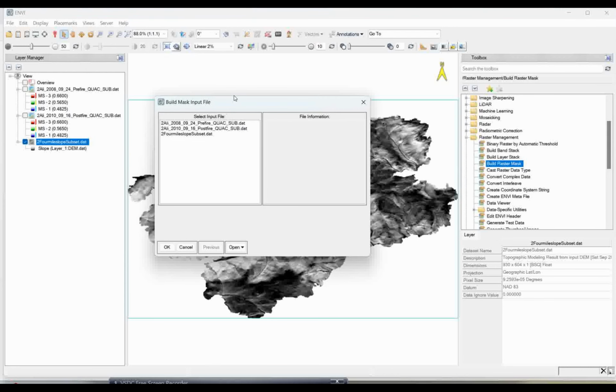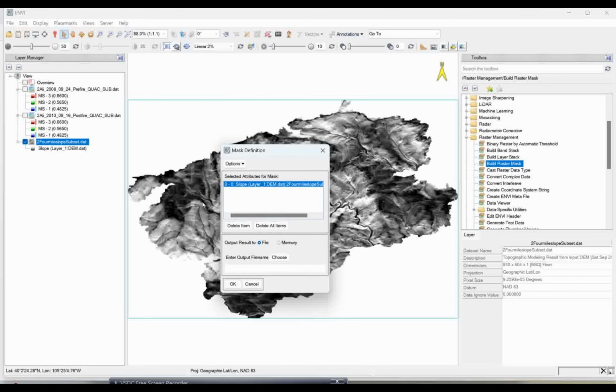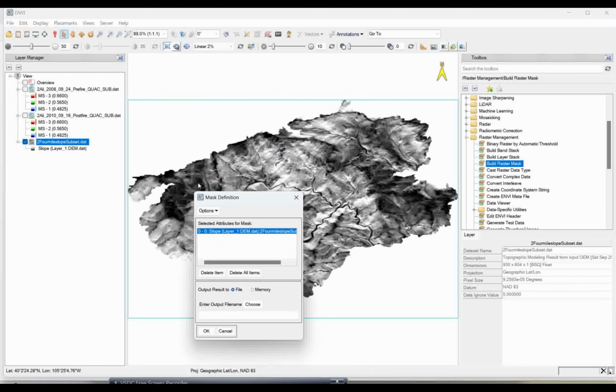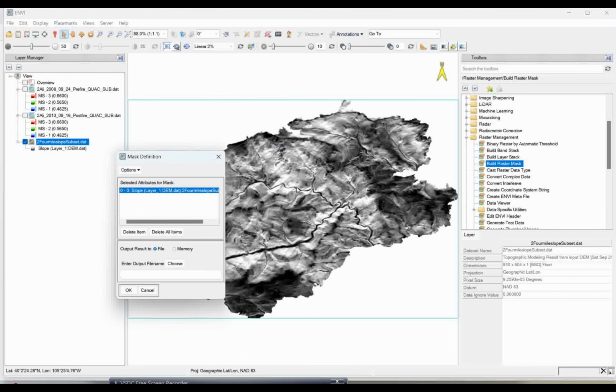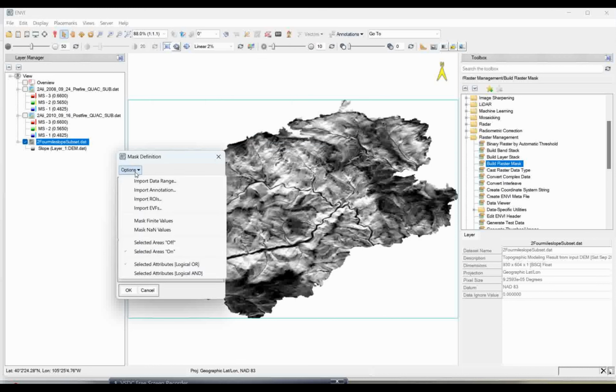Over which layer do I want to do this? I want to do this over my slope layer. So I will select the slope layer and simply click on OK. Now here I have to give a certain range. Suppose this range which I feel is the slope area from 25 to 60 degrees is suitable for the burning. That area I will give a value of 1, and whatever area is not coming under this, I want to give as 0. I want to multiply like this, and that is going to reflect over my image. That is the masking we are doing.